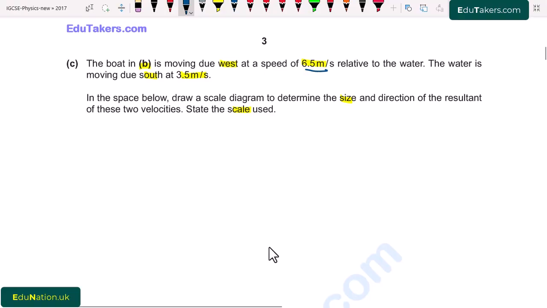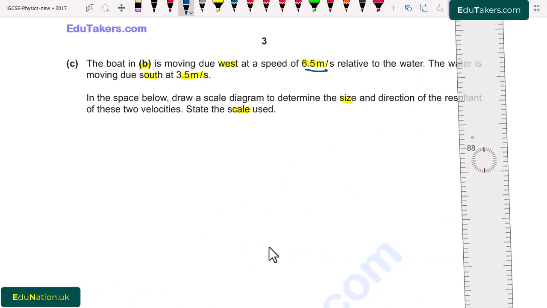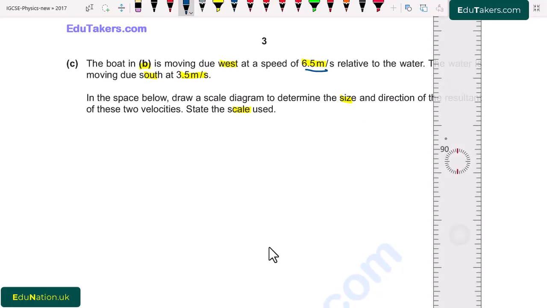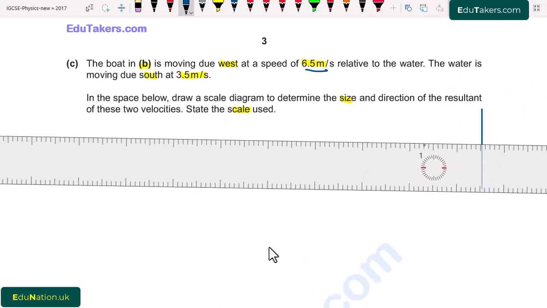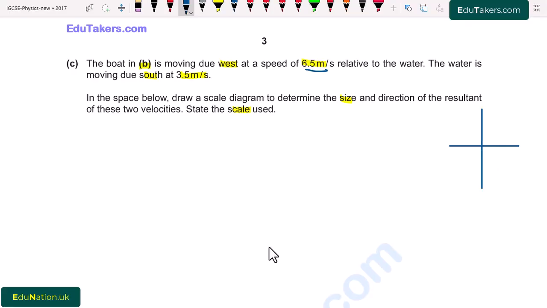So first of all, here I draw the directions: east, west, north, and here is south.